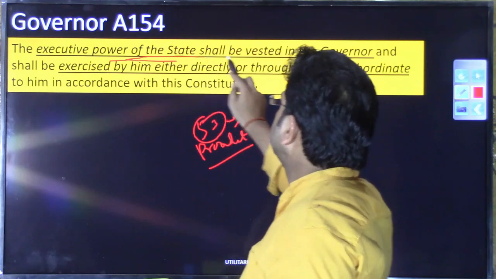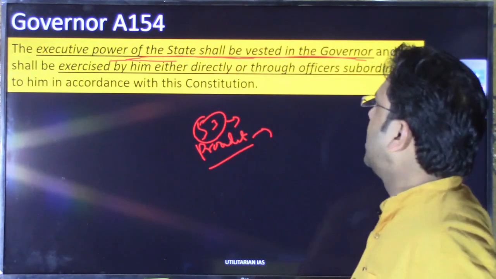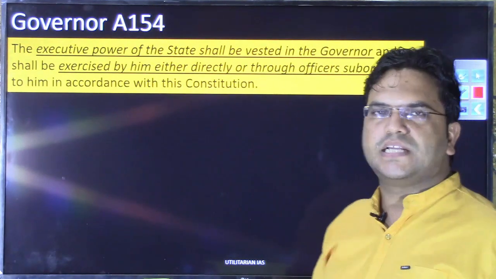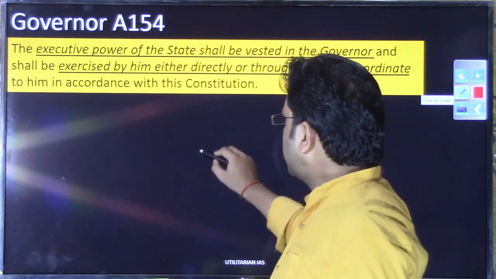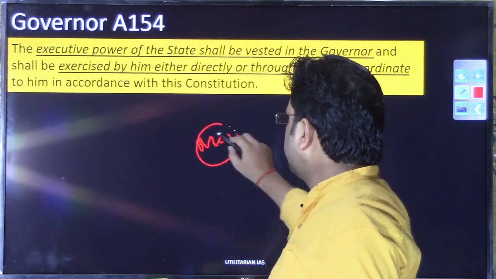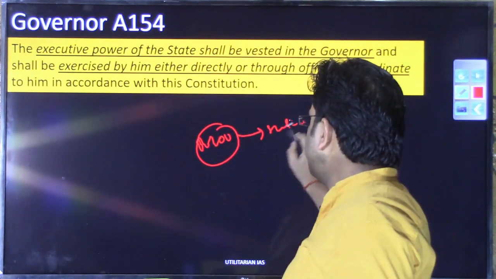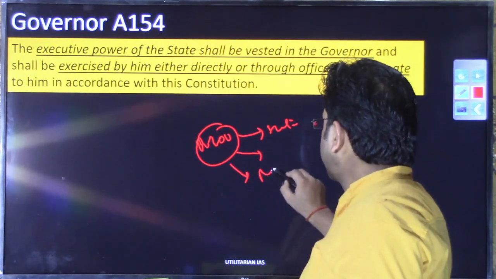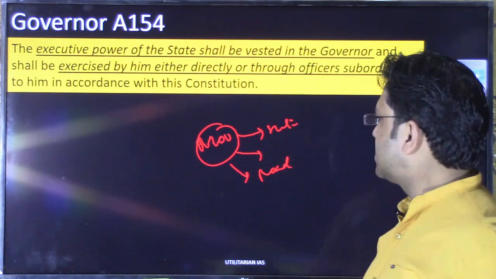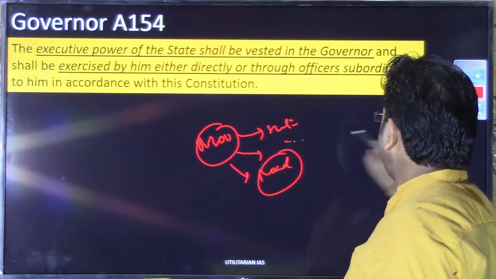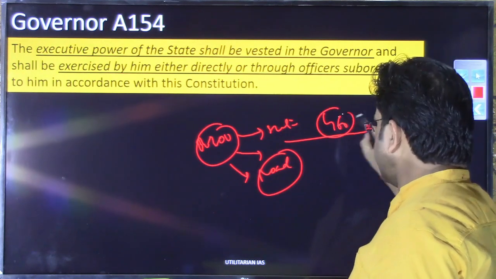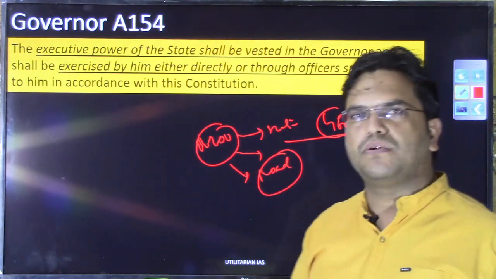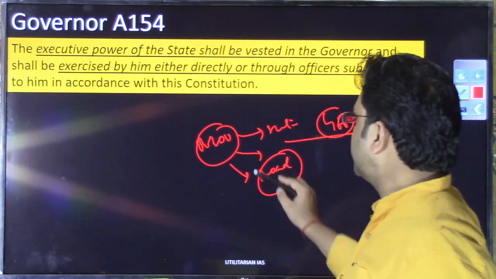The executive power of the state shall be vested in the governor and shall be exercised. So let us understand. Whatever agreements, whatever MOUs are signed by a particular state government with another state government, or with the union, or with another party, maybe with some contractor. Suppose a road construction is to happen, say 460 kilometers of state highway construction, and the construction award has been given to a particular company or contractor.